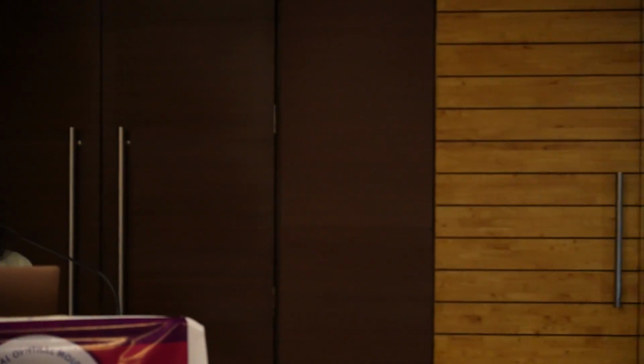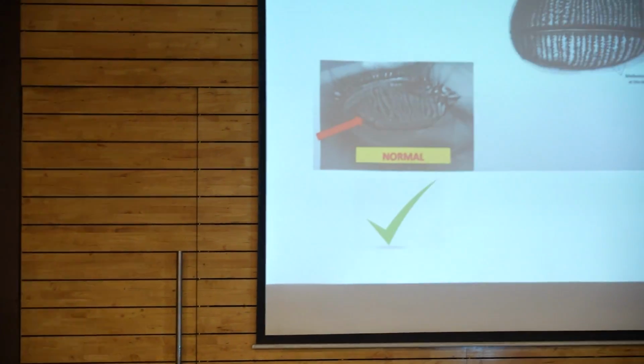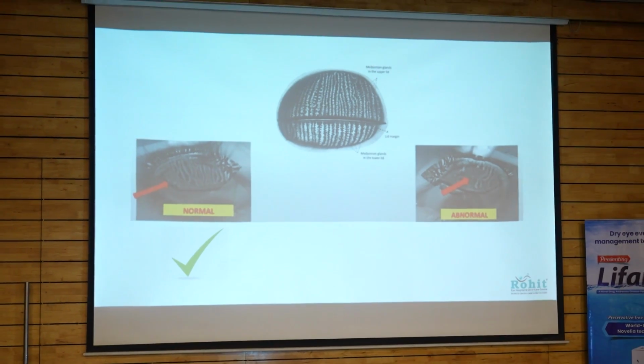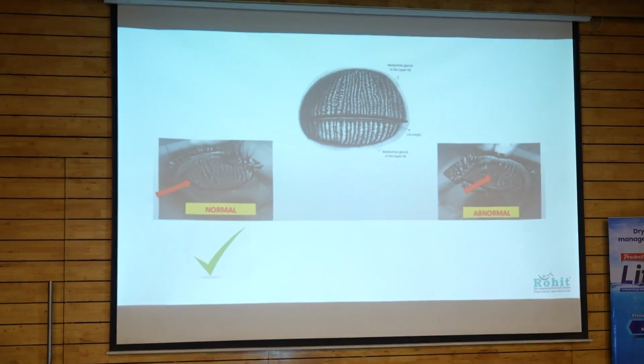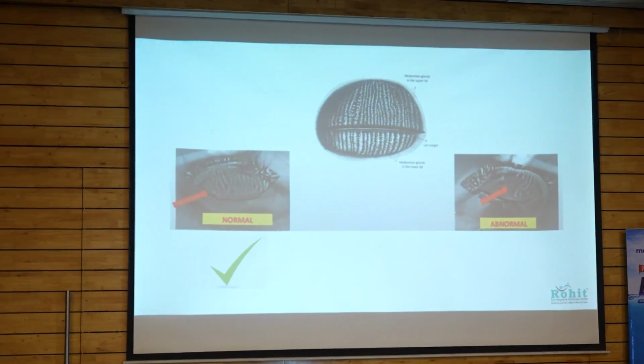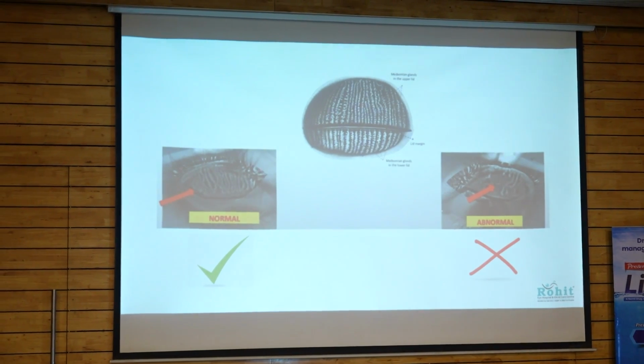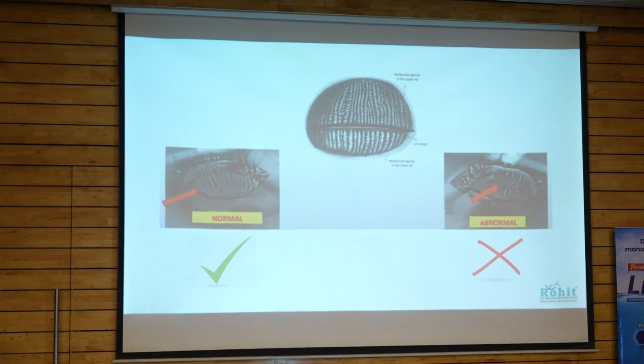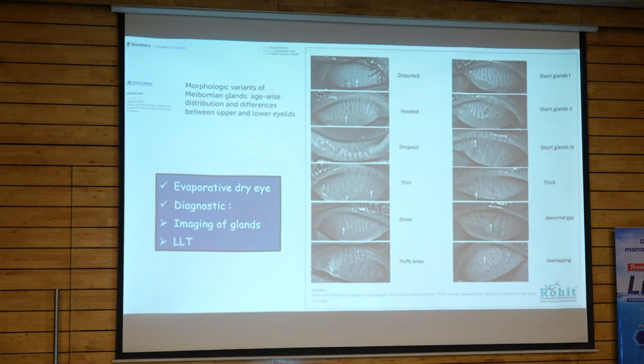But why is this meibography important? Because in the first case scenario, if the patient is having evaporative dry eye, our hot fomentation and lid compression will be effective for the patient. But in the second case, in which there are no glands or hardly any glands, hot fomentation and lid massage won't be of use. Therefore, we need to know the morphology of the glands before advising the treatment.